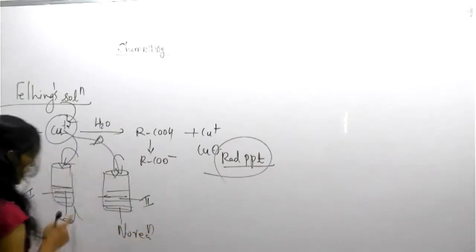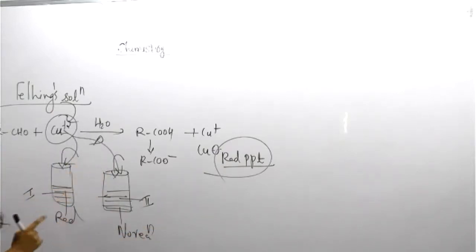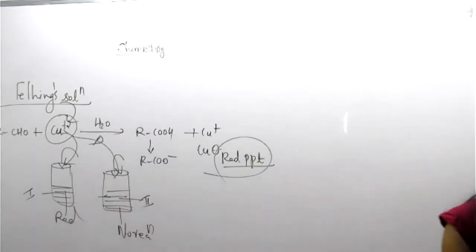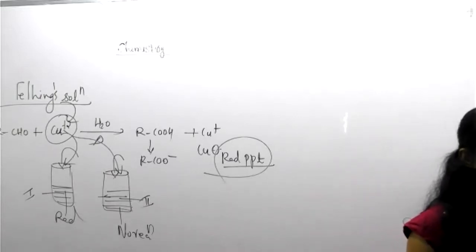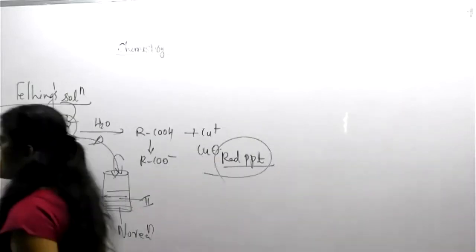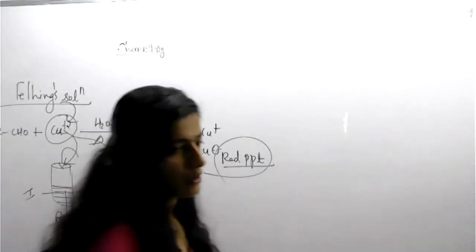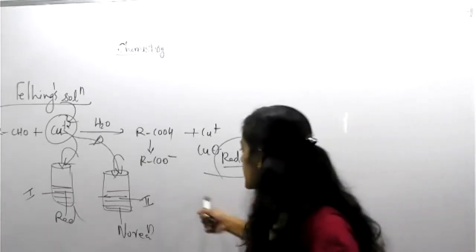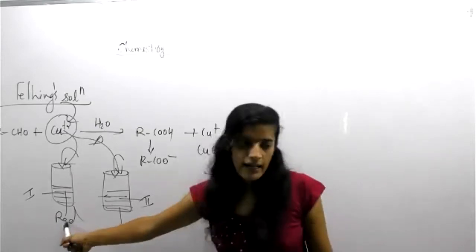So the first test tube contains aldehyde or ketone? Only aldehyde shows the red precipitate, so it contains aldehyde.